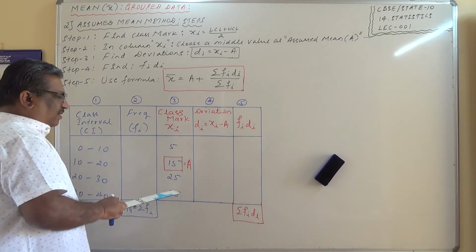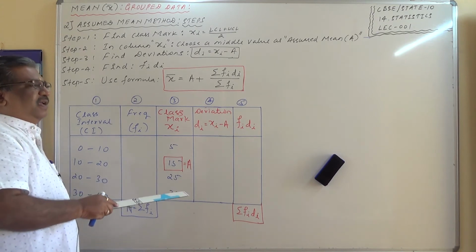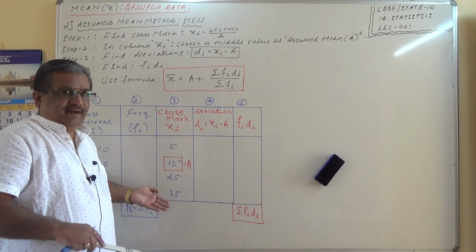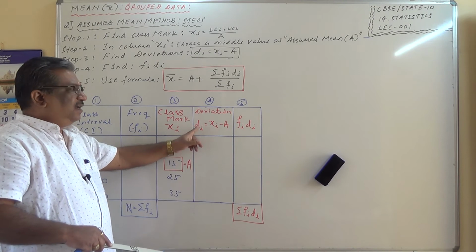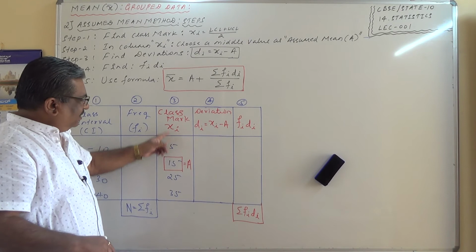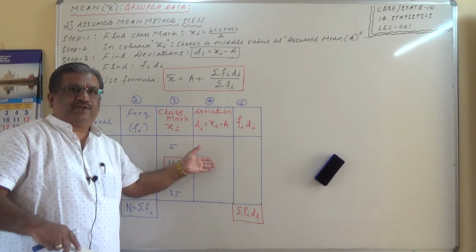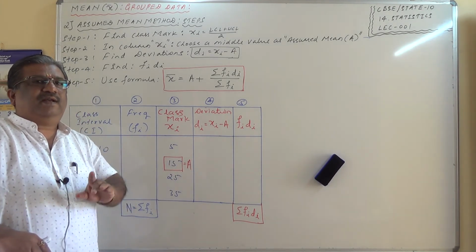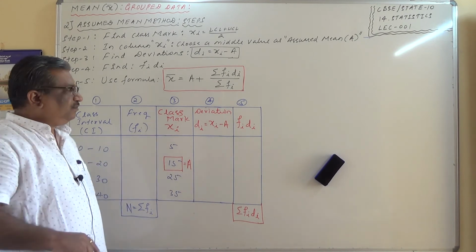How far all these observations are from the assumed mean is called the deviation. How far the observations xi are deviated from A. So di equals xi minus A. What is xi? These values. This value minus this value. So remember, in deviation you are going to get some negative values and some positive values, including a 0, which is a must, because 15 minus 15 gives a 0 here.